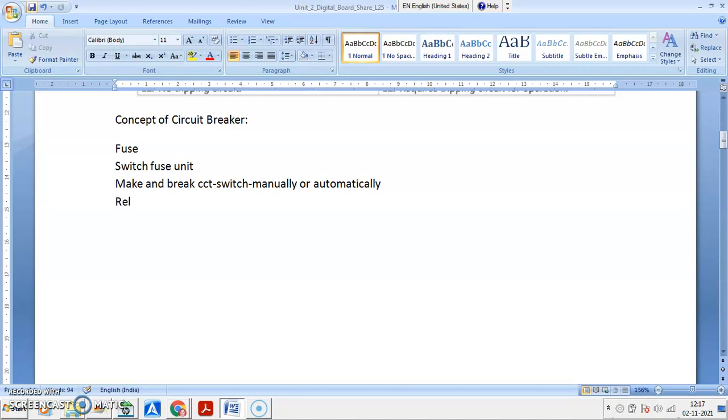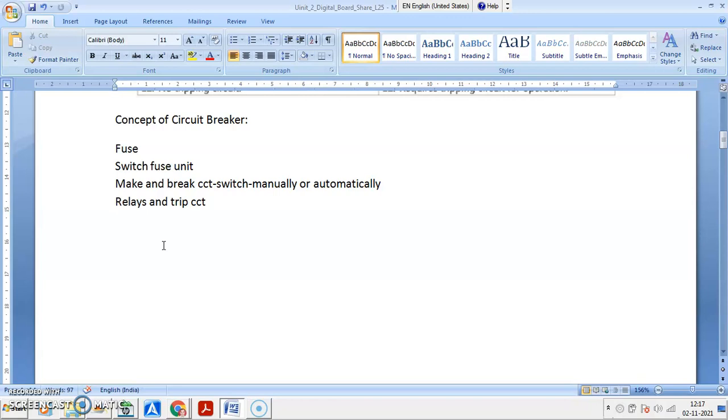So with automatic operation, we need relays and trip circuits. Along with this, we have the CTs, PTs for supplying the trip circuit, etc. So a circuit breaker is a device that either makes or breaks a circuit manually or automatically.